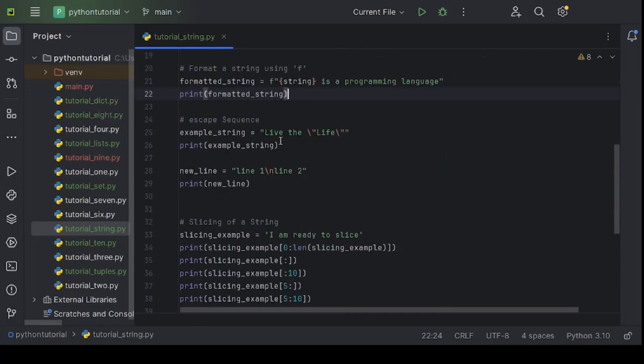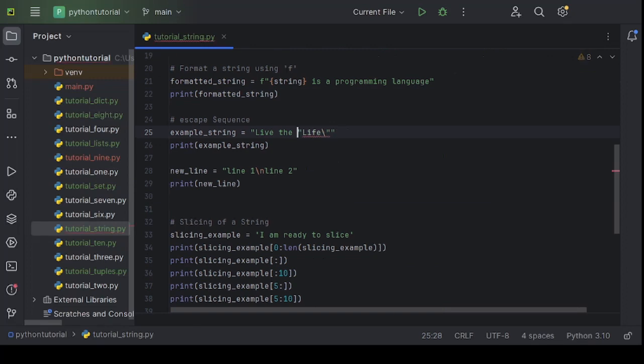Let's talk about escape sequences. There could be some cases where we want to use a quotation in our string itself. However, quotation has a special meaning in Python. That's the reason, if you see here, it's showing some error. It cannot resolve this double quote because double quote has a special meaning as per the Python interpreter.